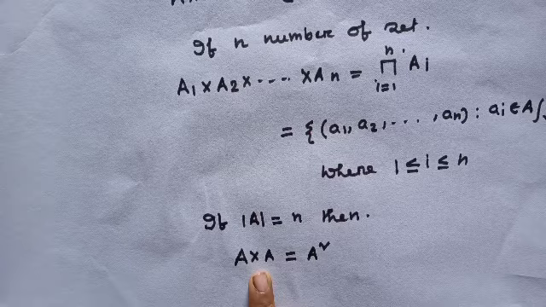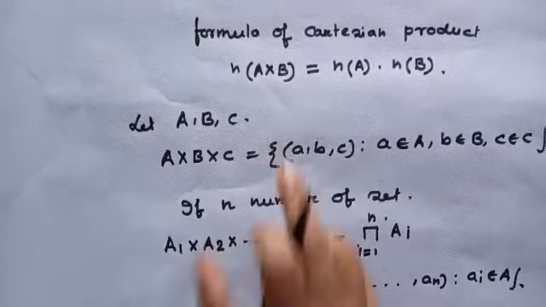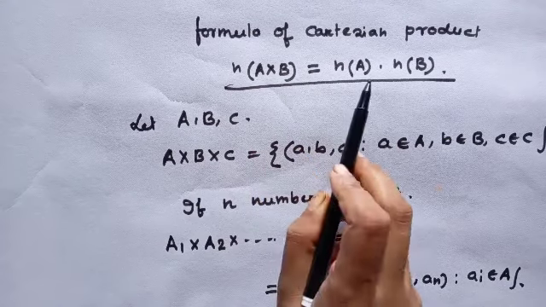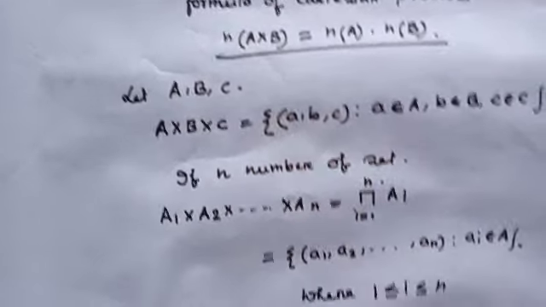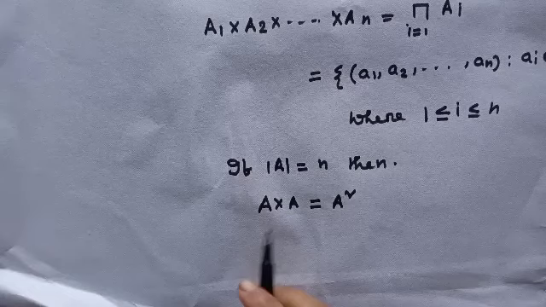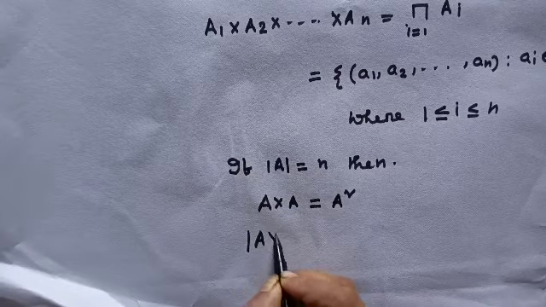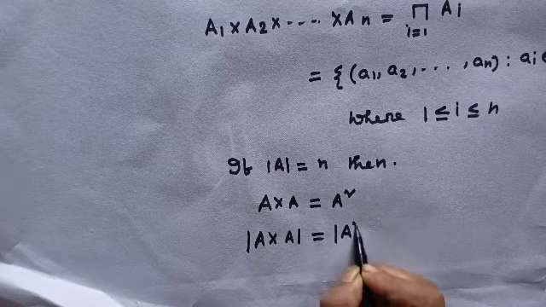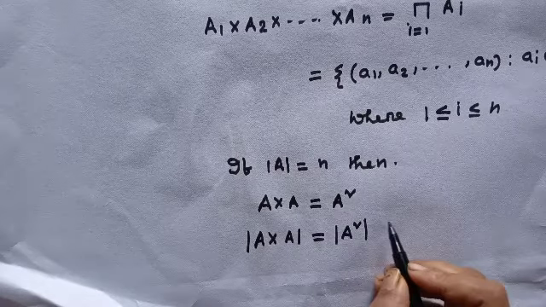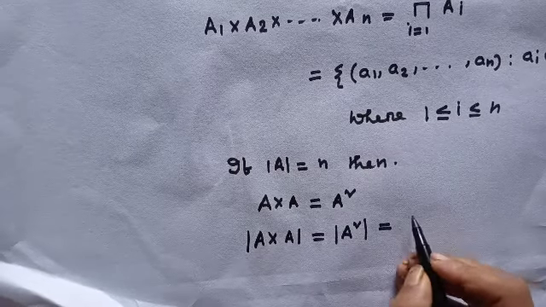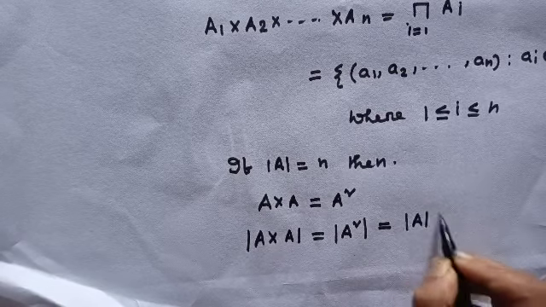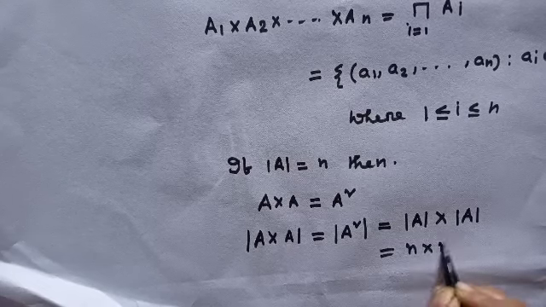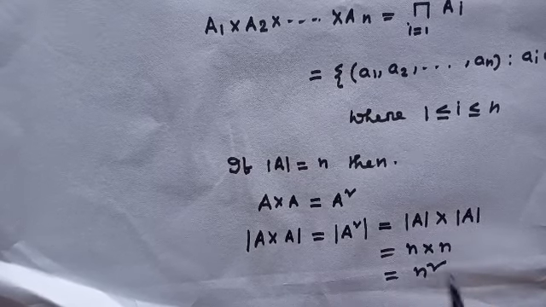This is the formula: n of A cross B equals n of A into n of B. That means the cardinality of A cross A, that is A square, equals the cardinality of A into the cardinality of A. That means n into n, which equals n square.